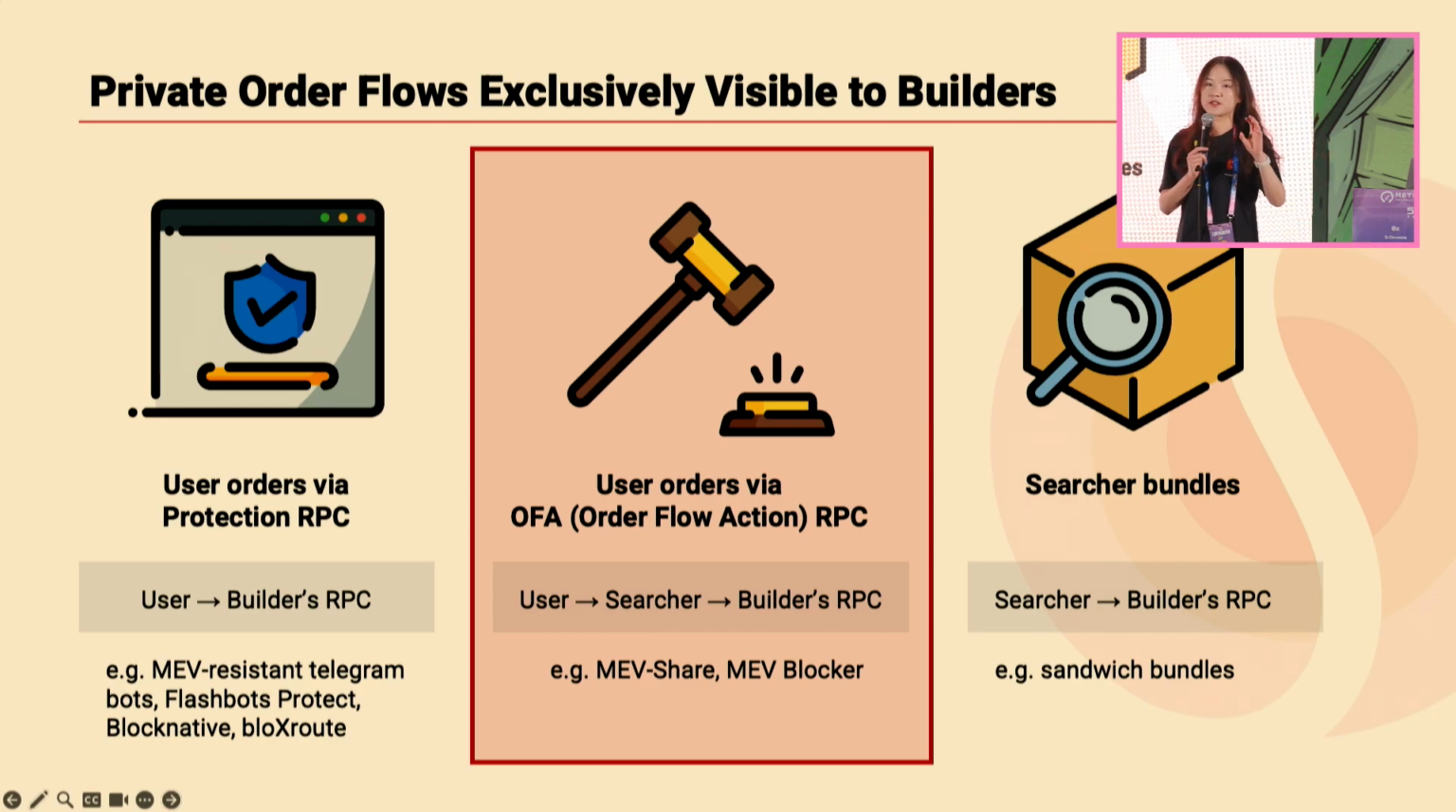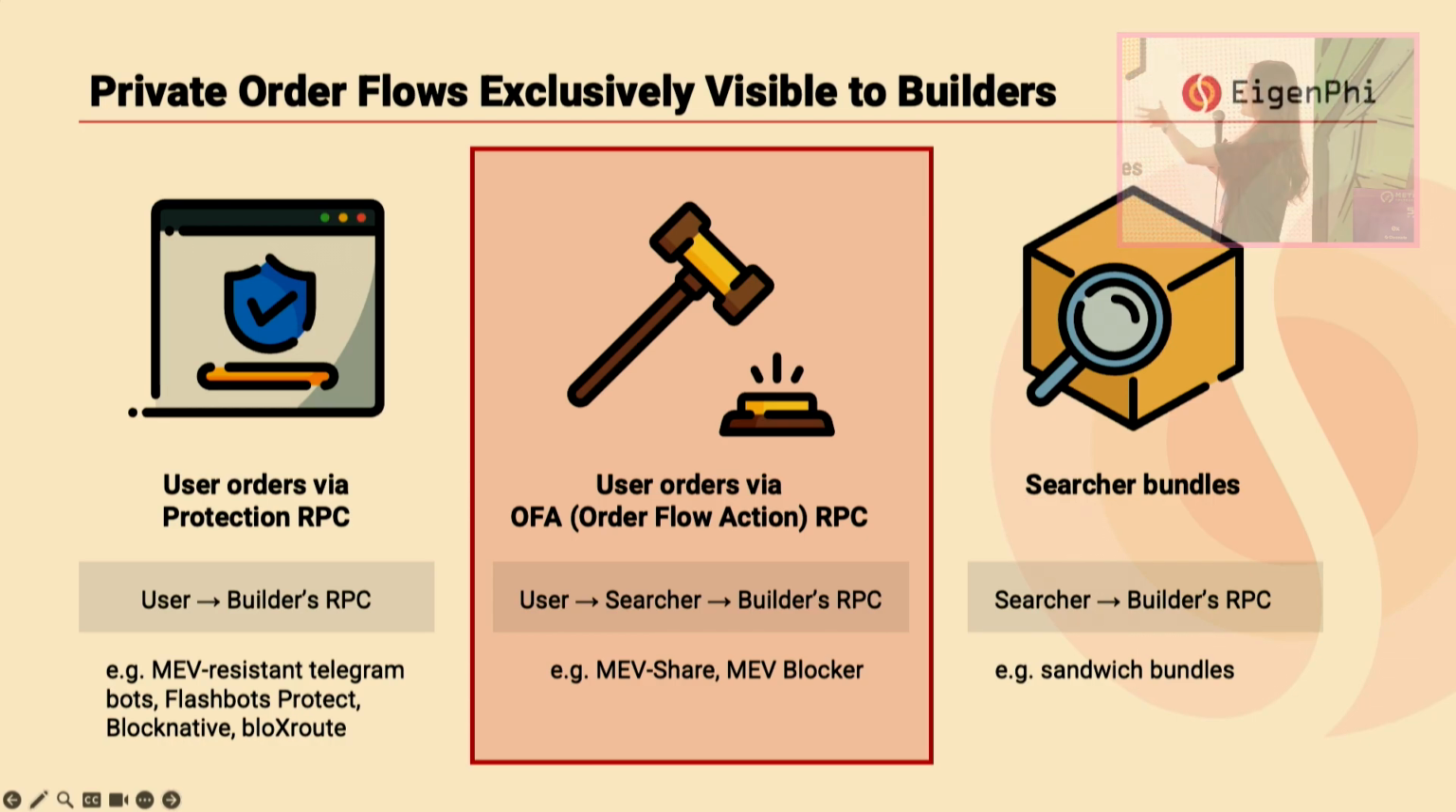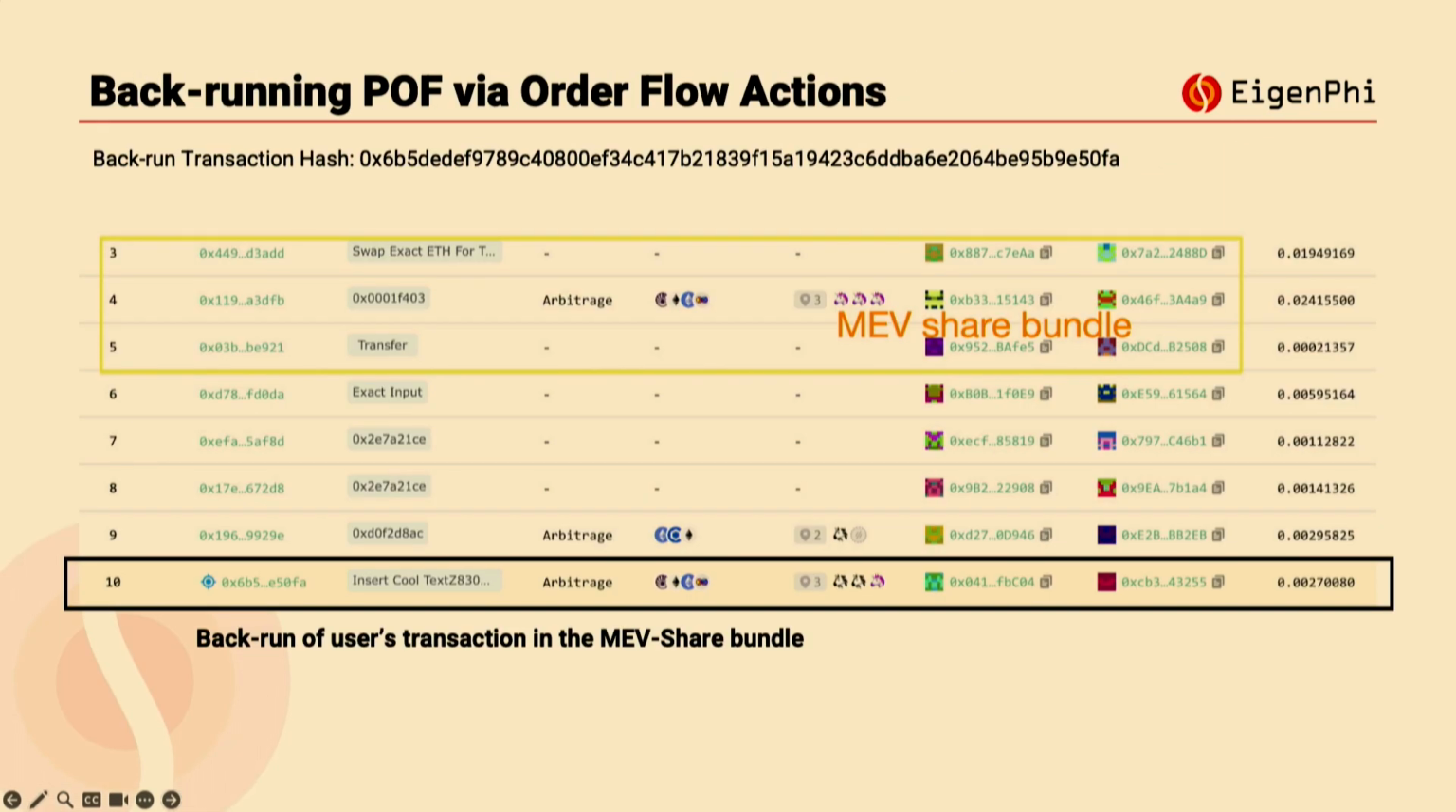I will explain this based on the several types of private order flows. Because user orders sent via protection RPC have limited disclosure of data sources, we will mainly focus on the last two types. The first is user orders sent via order flow auction RPC, and we will see an example of backrunning private order flow via order flow auctions.